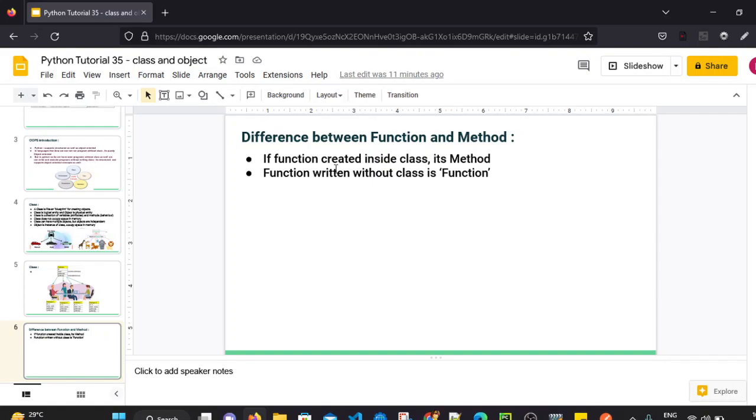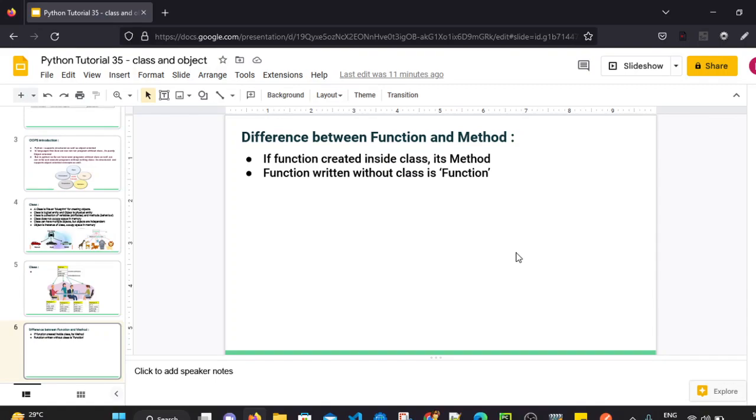Right? So there is a small difference. Basically, a function or method is a block of code which we can use multiple times by calling it. But if the function is written inside the class, it is called a method, and if a function is written outside of the class, it is called a function.